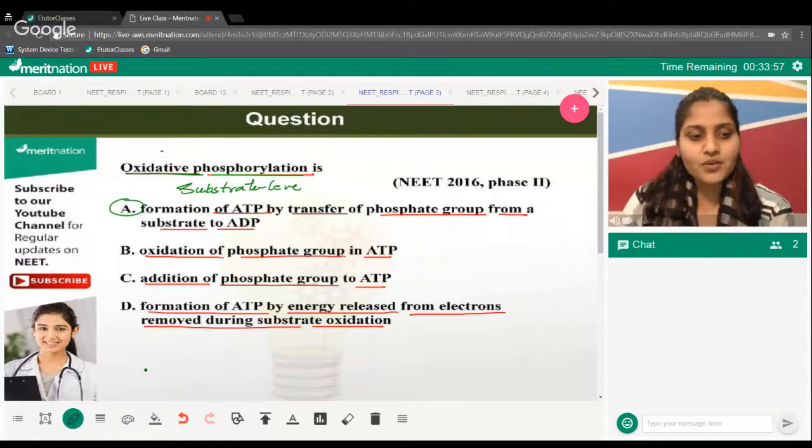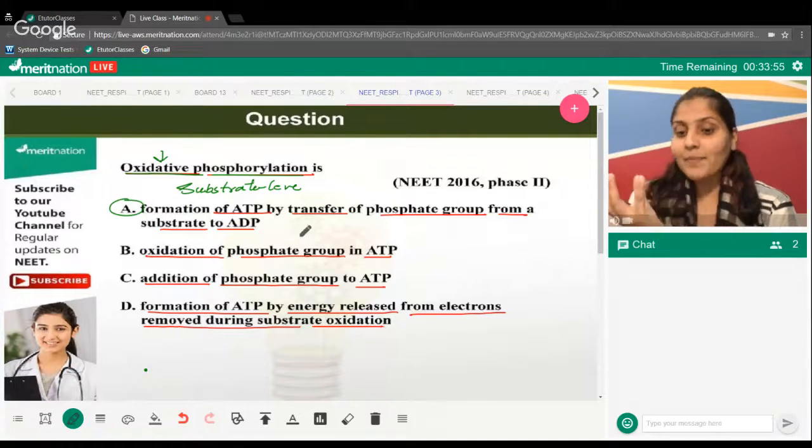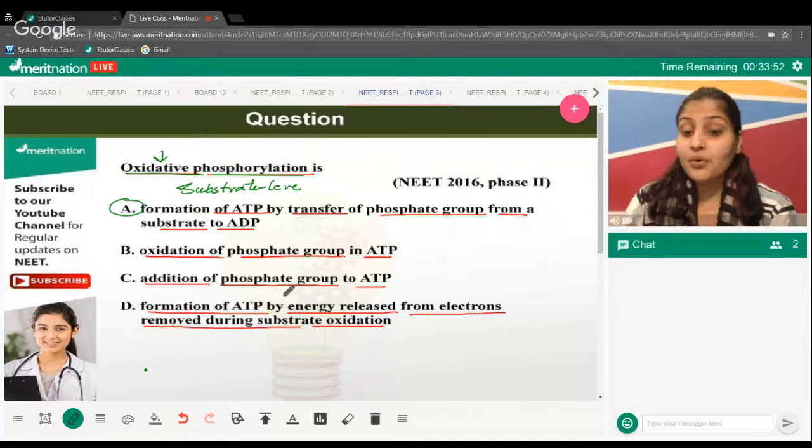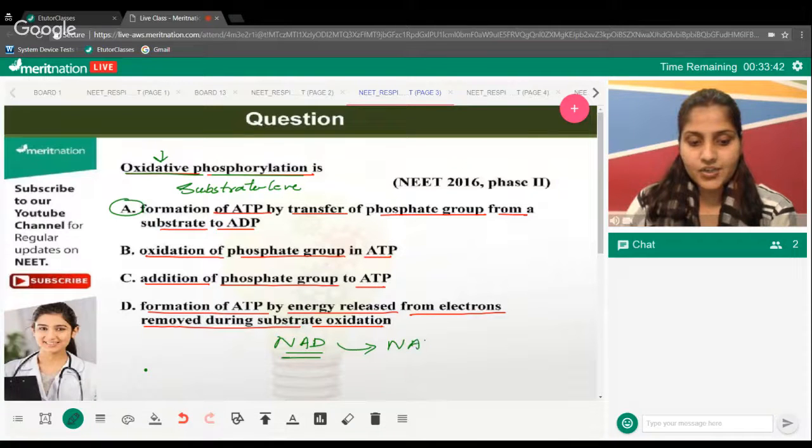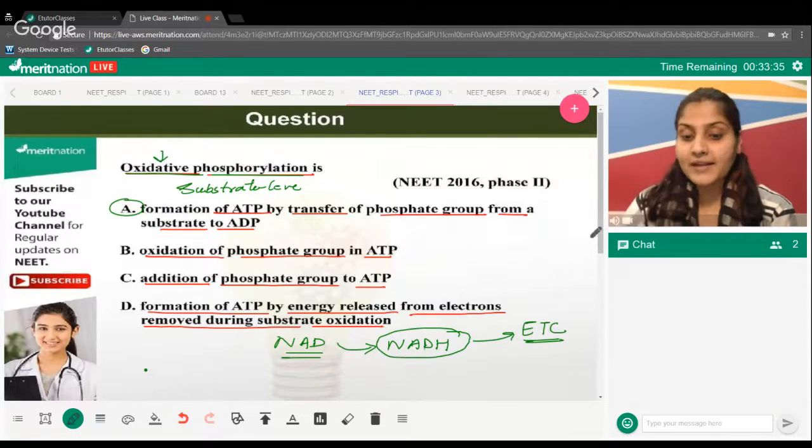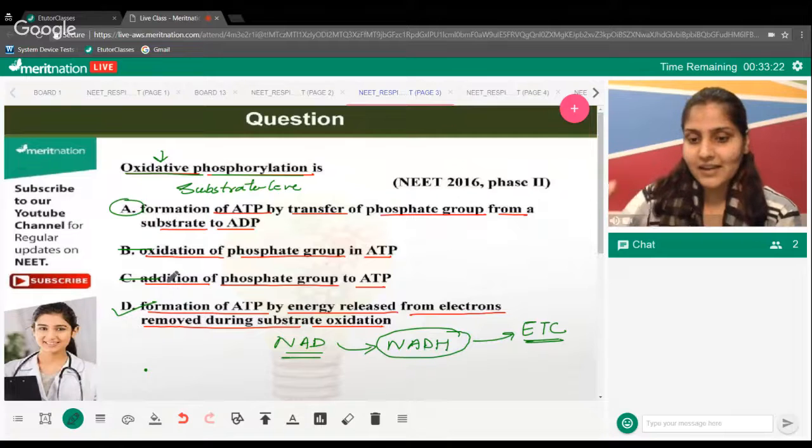But since we are talking about oxidative phosphorylation, all the electrons that are released during the oxidation of substrates are caught by NAD, and it gets converted into NADH. Then we use this in the electron transport chain, and therein we make the ATP. So this option makes more sense than the first. These two options don't hold any conceptual value. It's only the first and the last options that give a little bit of confusion here.